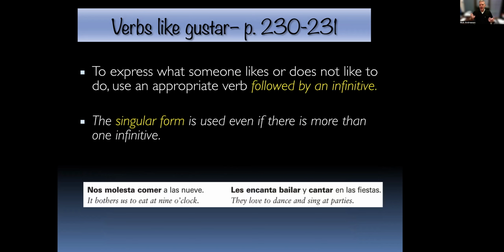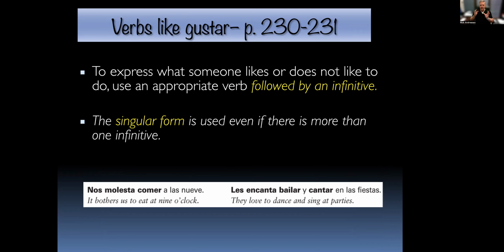Okay, just one other thing is that oftentimes the things that we like or that's fascinating or that's important is an action. And in that case, we've talked before about when you have two verbs together in the same phrase, that second verb stays in the infinitive form, and that's the case. To express what someone likes or does not like to do, use the appropriate verb gustar, fascinar, interesar, etc., followed by the infinitive form. So don't conjugate that verb the second time. Really what you're saying is, in the example, nos molesta comer a las 9, it bothers us to eat at 9 o'clock, or eating at 9 o'clock. So the subject of that verb is comer. So to eat bothers us, okay?